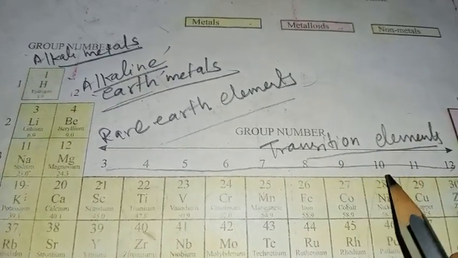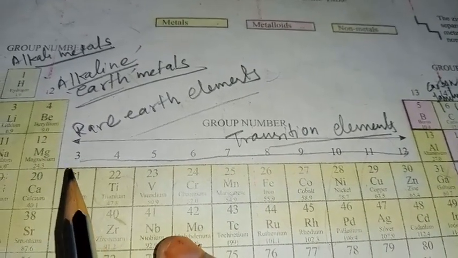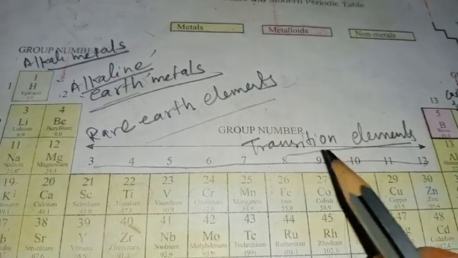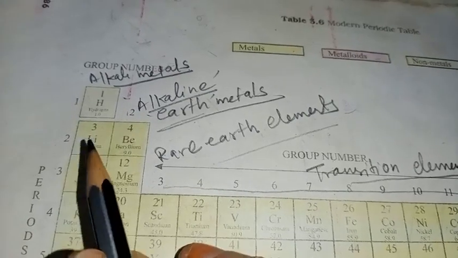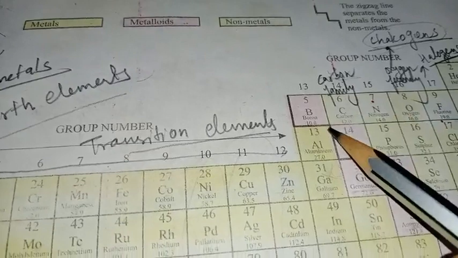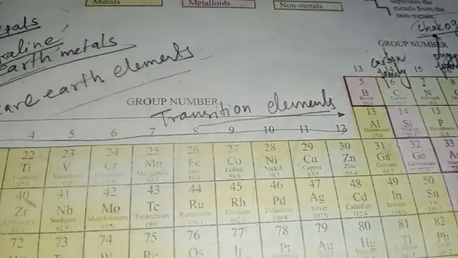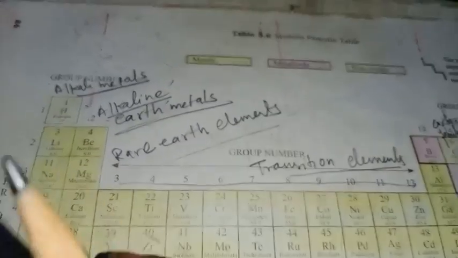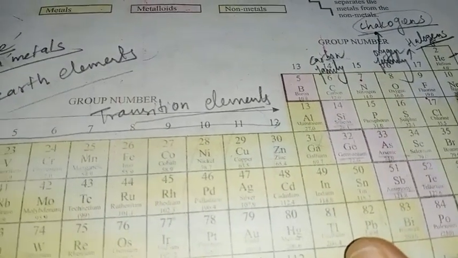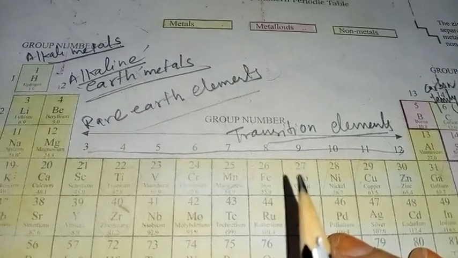They are called transition elements because the properties of these elements from group 3 to 12 lie between the properties of group 1 and 2 and the elements from group 13 to 17. So their properties lie in between the extreme left group elements and the extreme right group elements. That's why they are called transition elements.